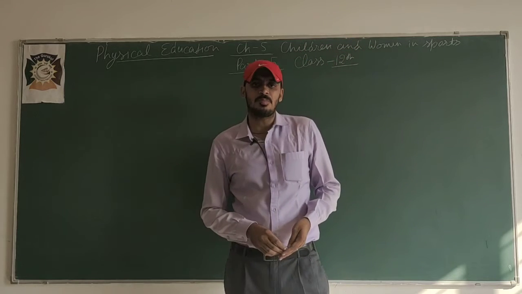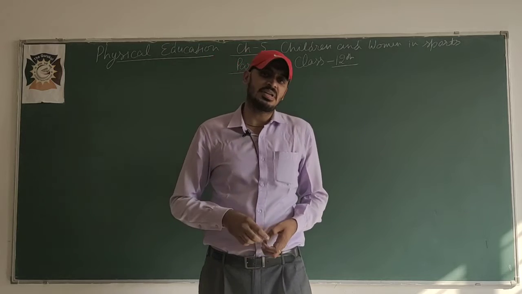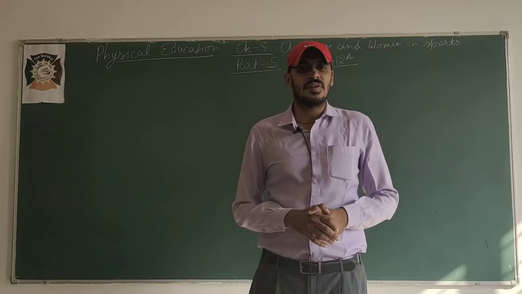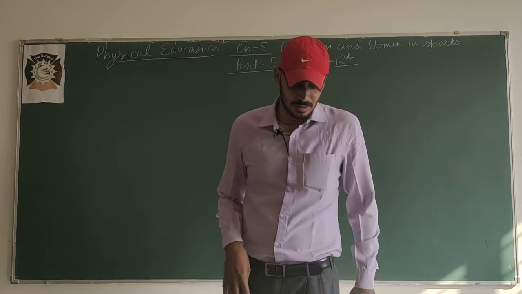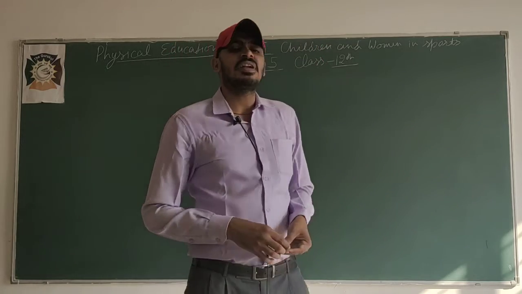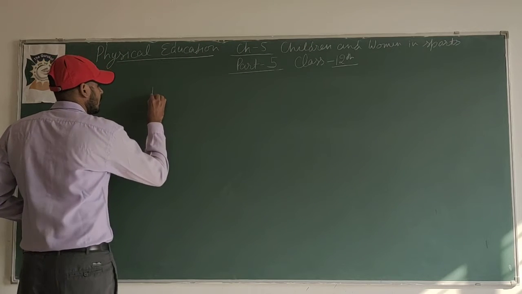In the previous part, we completed all the deformities like spinal curvature, under spinal curvature, kyphosis, lordosis, scoliosis, knock knee, bow leg, flat foot, and round shoulders or round back. So in this part we will do the preventive exercises for the postural deformities.